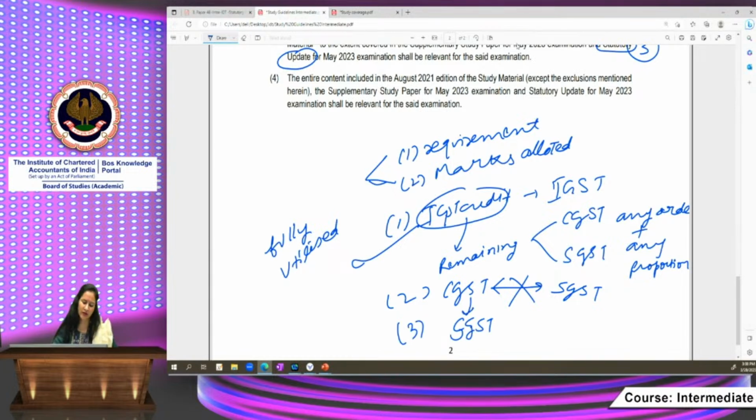So I have discussed this utilization of ITC because it is very important. Generally, we get this set off of ITC in the compulsory question on computation of GST liability. So I hope, students.